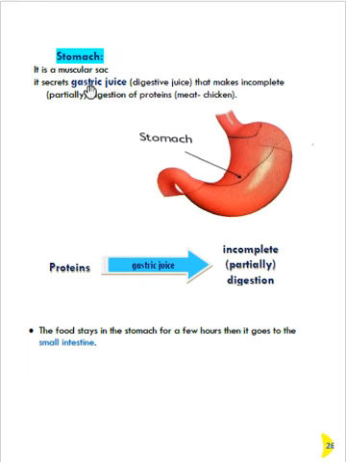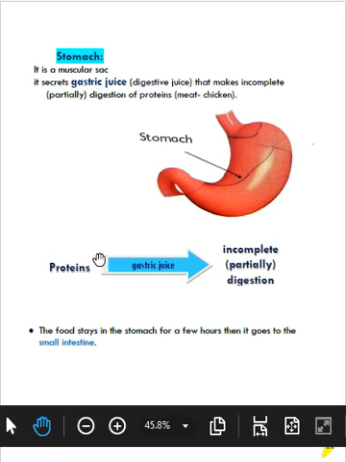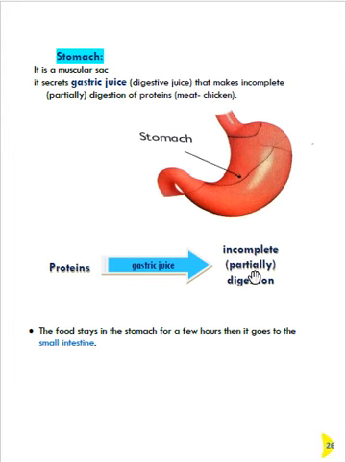The gastric juice can act on the proteins, making an incomplete digestion of proteins.